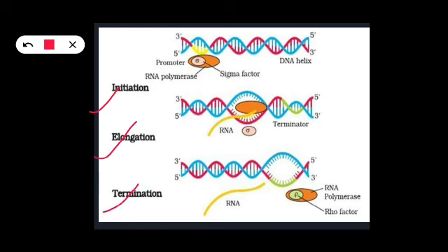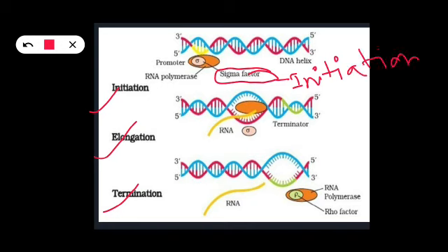But it is not just only RNA polymerase which helps in this process of transcription. There are some factors as well, as you can see in this pic. Here you can see sigma factor. Sigma factor is also known as initiation factor. Okay, so what happens is this initiation factor or sigma factor comes and binds with this RNA polymerase, and it actually helps in this process of initiation. So this is actually the sigma factor which is responsible for the initiation, not only the RNA polymerase.